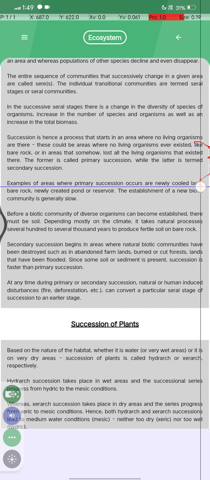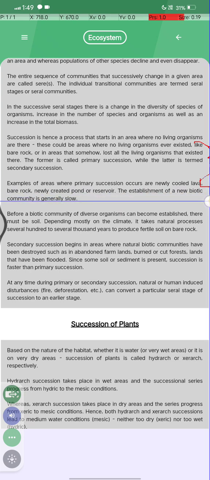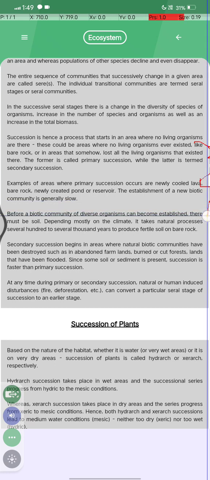Examples of areas where primary succession occurred are newly cooled lava, bare rock, and a newly created pond or reservoir. Establishment of a new biotic community is generally slow. Before a biotic community of diverse organisms can become established, there must be soil, and depending mostly on the climate, it takes natural processes several hundred to a thousand years to produce fertile soil on the bare rocks.